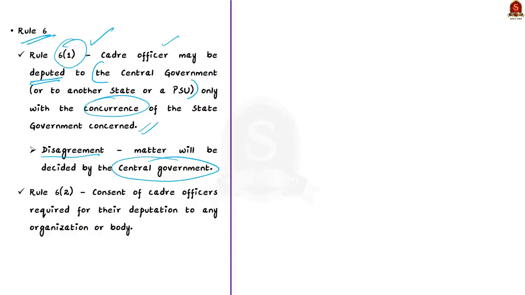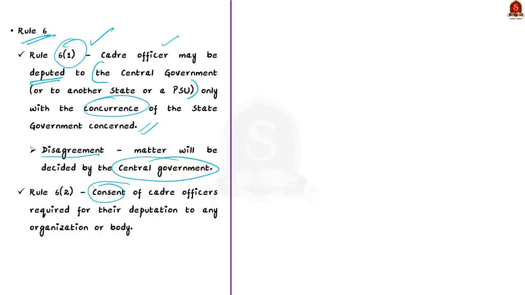But there is also a sub-rule 2 under this Rule 6. According to it, no cadre officer shall be deputed to any organization or body except with her or his consent. That is, without their consent, they cannot be deputed as per this rule. So these are the important rules that you should know in the IAS Cadre Rules of 1954.